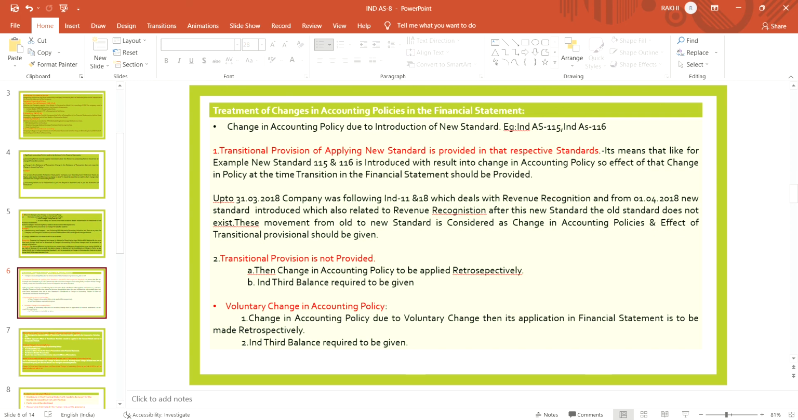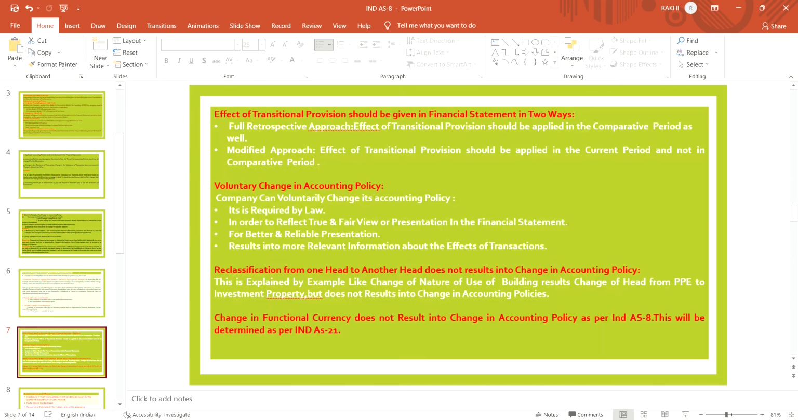If the company voluntarily changes its policy, then the change in accounting policy is to be applied in the financial statement retrospectively. The effect of that change is to be restated retrospectively, and the third balance sheet is required to be given. The effect of transitional provision should be given in the financial statement in two ways.